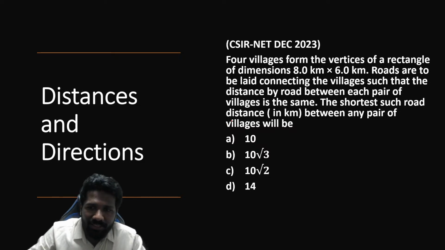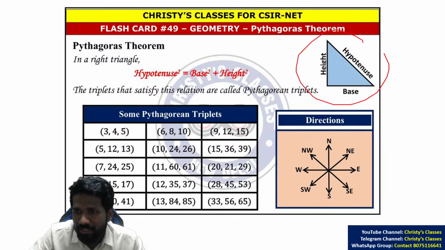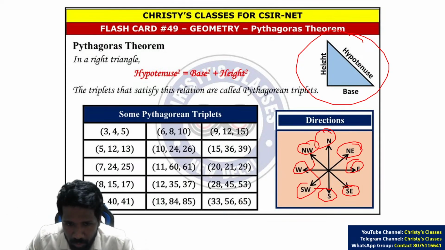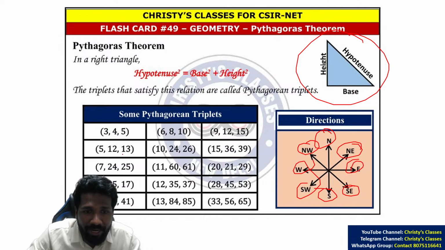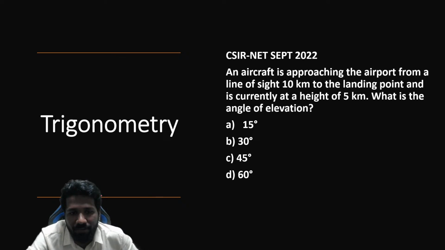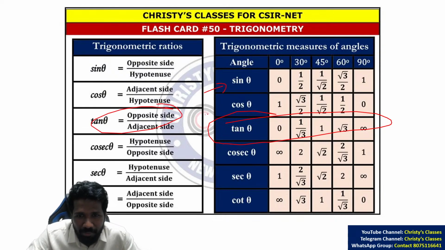Now the extension of geometry is distance and direction, that is also important. Pythagoras theorem is the most important thing in this chapter, and the 8 directions are also very important. 8 directions means north, south, east, west, northeast, northwest, southeast, southwest. Pythagorean triplets are also important. A triplet which satisfies Pythagoras theorem is called a Pythagorean triplet. Please revise it. As an extension, the idea of trigonometry can also come in distance and direction. So revise the basic trigonometry formula, at least tan theta. Sin theta, cos theta are also important, but bare minimum tan theta.